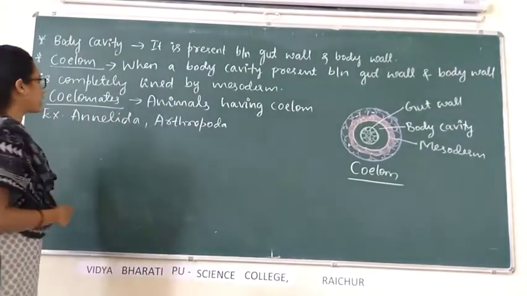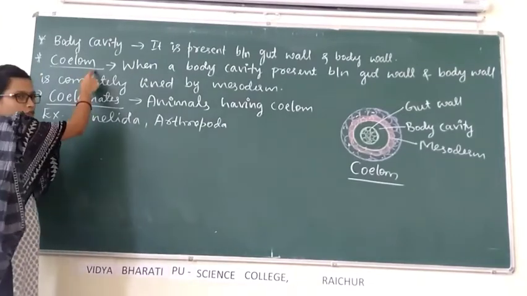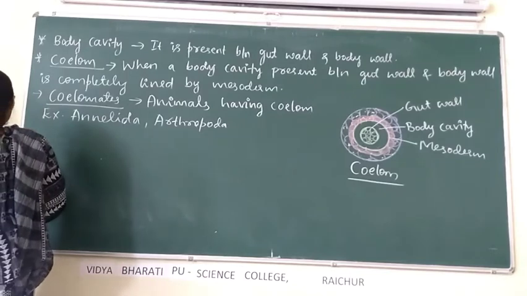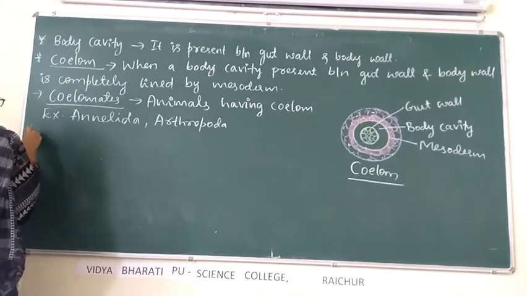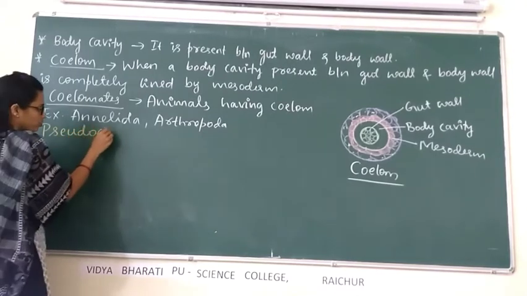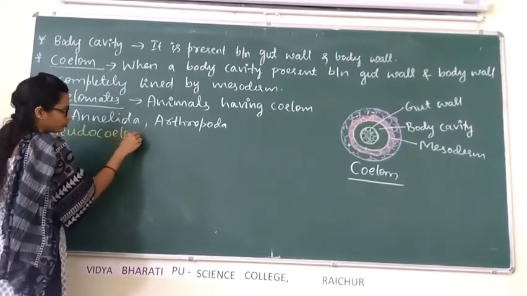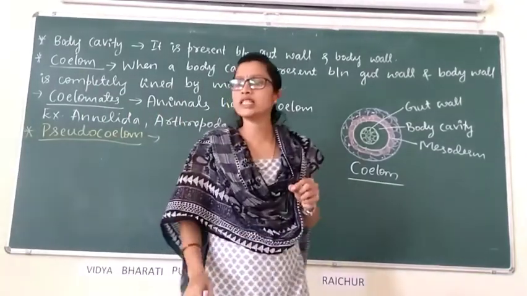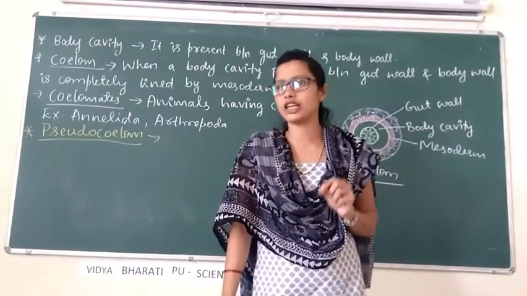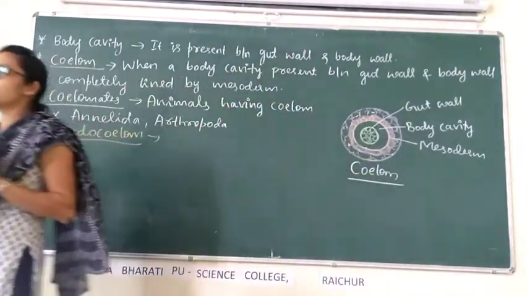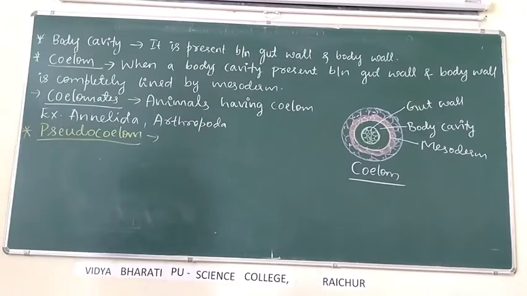In all these organisms, we can observe the presence of coelom. Then, next one, pseudocoelomates. Pseudo means false, false coelom. What is false coelom?